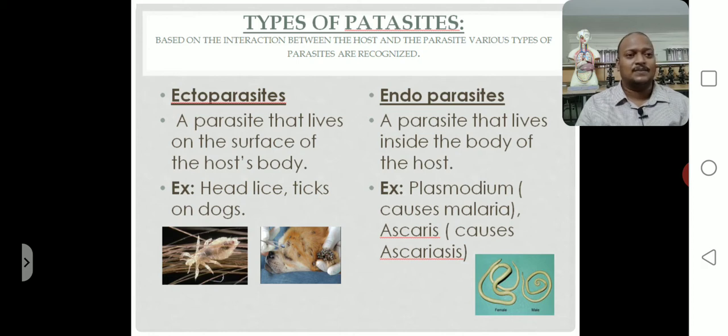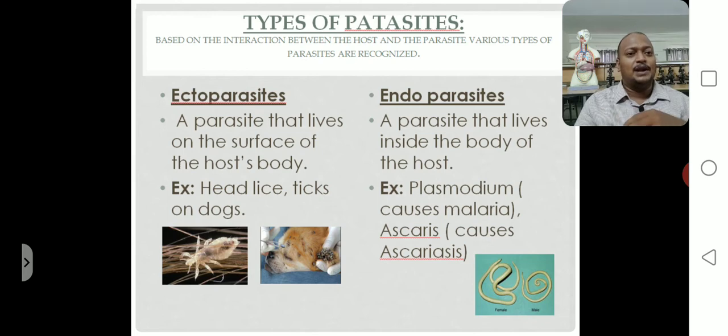Ticks on dogs are small insects present in the dog's hair. So those are all considered ectoparasites. Where do they live, inside or outside the body? Outside of the host body. A parasite that lives on the surface of the host body is called an ectoparasite.